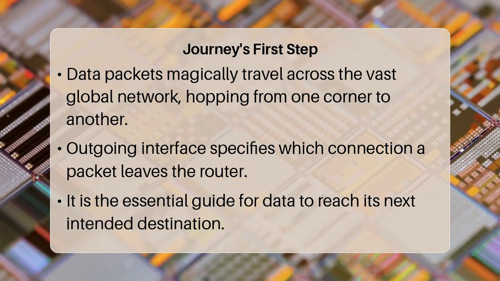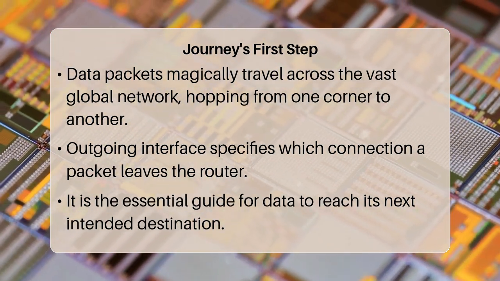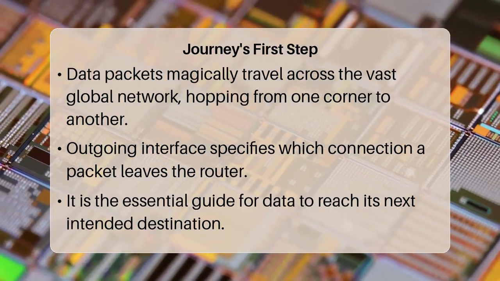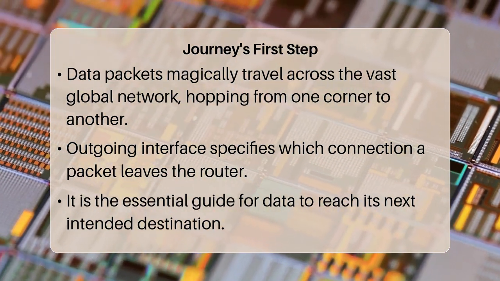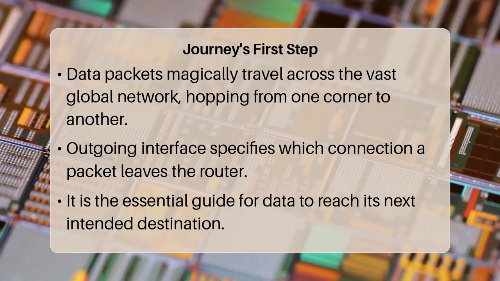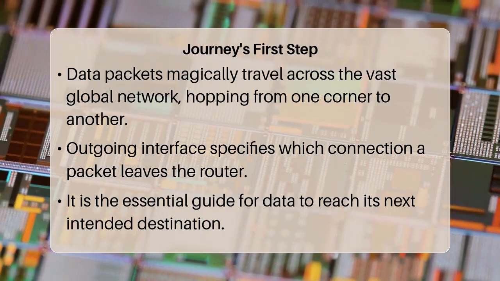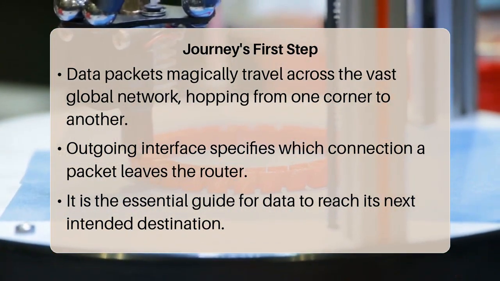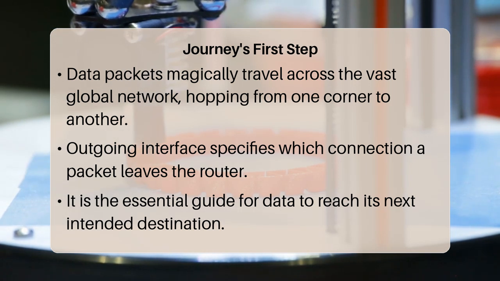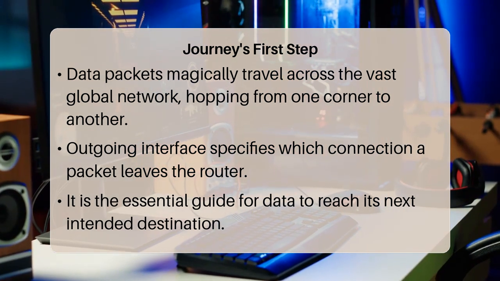Have you ever wondered how your emails, streaming videos, or video calls magically find their way across the vast global network, hopping from one corner of the world to another with precision? At the heart of this intricate journey is a routing table's outgoing interface, its critical instruction on which physical or logical connection a data packet must leave the router through to reach its next destination.